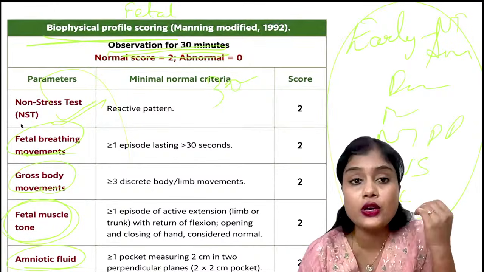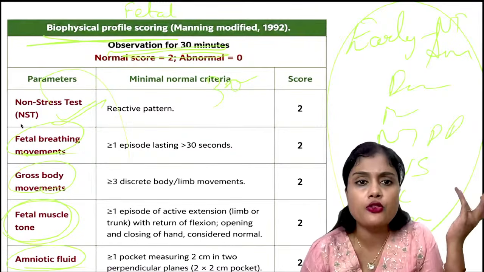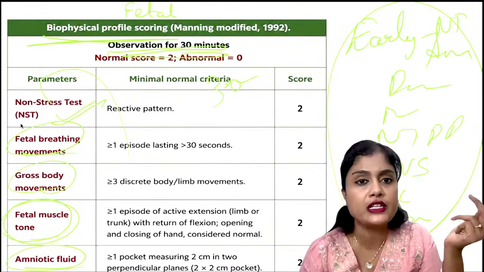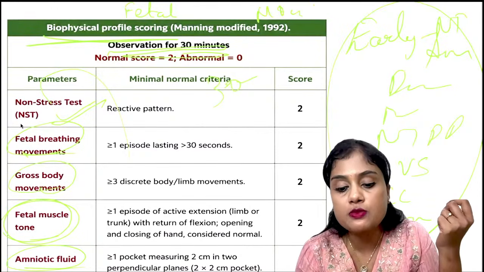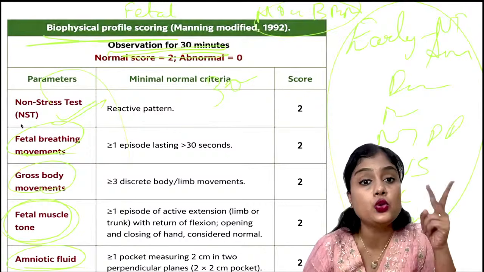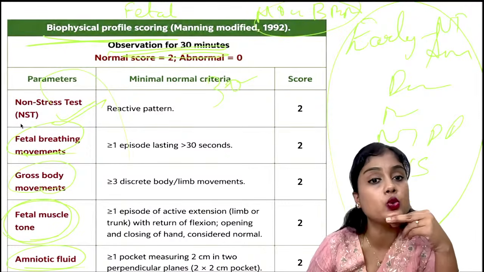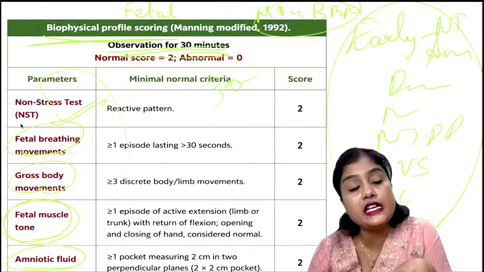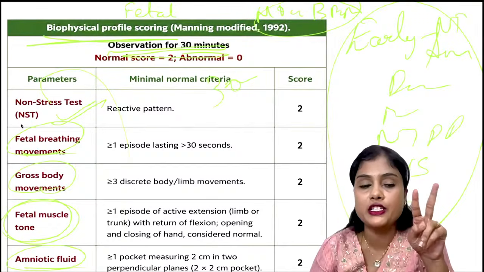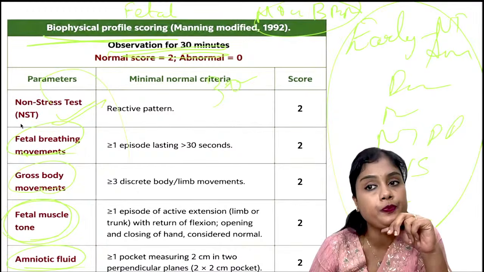So when you don't have 30 minutes, or there is some hurry because of her BP or anything, what you can do is a modified BPP. What does the modified BPP include? There are only two things in that. This you will tell me: what are the two important things in the modified BPP? The answer is in the chart itself. Out of these 5 things, you will select 2 of the major important ones. What are they?